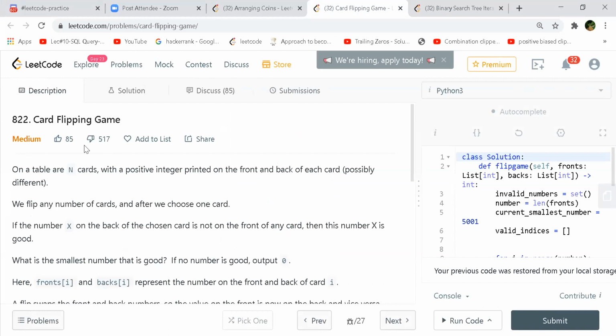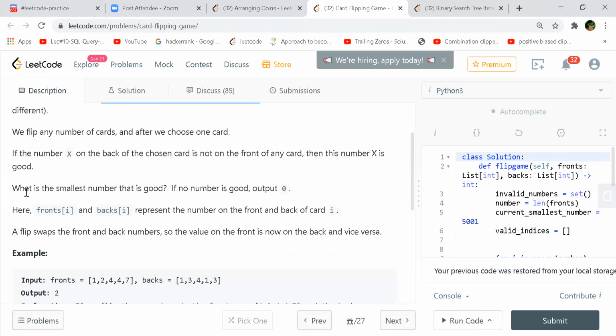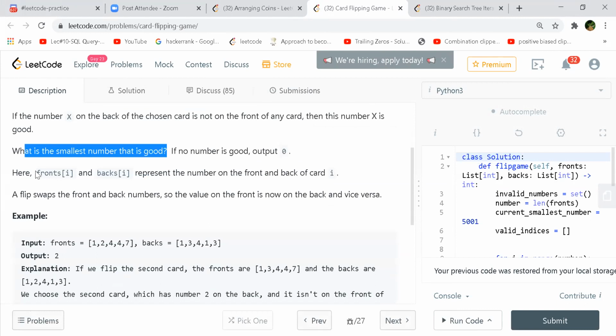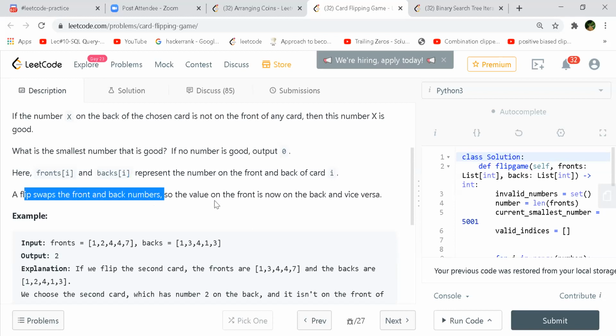So this is a card flipping game. On a table there are n cards with a positive integer printed on the front and the back of each card, right? And we flip any number of cards, and after that we choose one card. If the number X on the back of the chosen card is not on the front of any card, then this number X is good. So they are asking what is the smallest number that is good. If no number is good, you return 0. And here fronts[i] and backs[i] represent the numbers on the front and back of the card. And a flip swaps front and back numbers. So the value on the front is now on the back and vice versa.